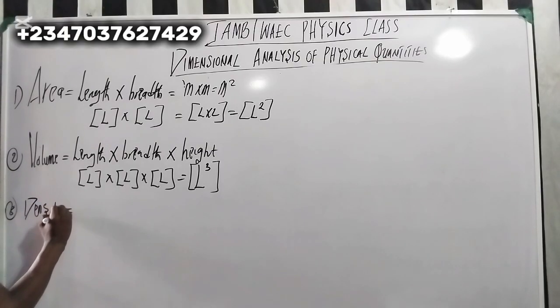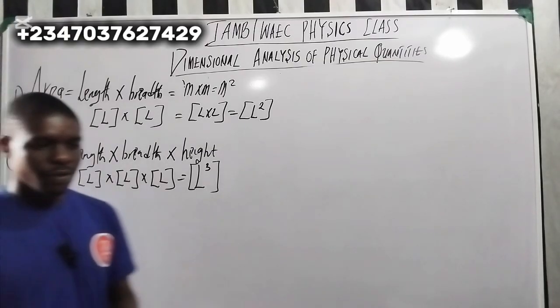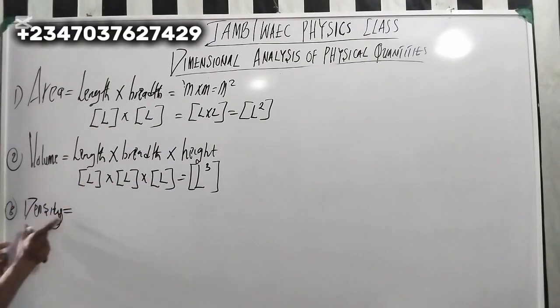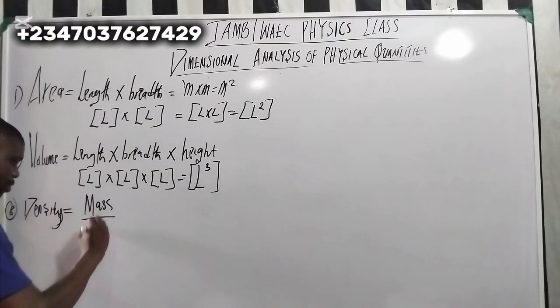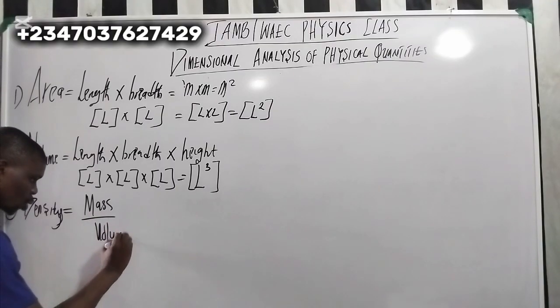Now what is the formula for density? Mass over volume. So therefore, let's find it here. Mass over what? Volume. Okay.